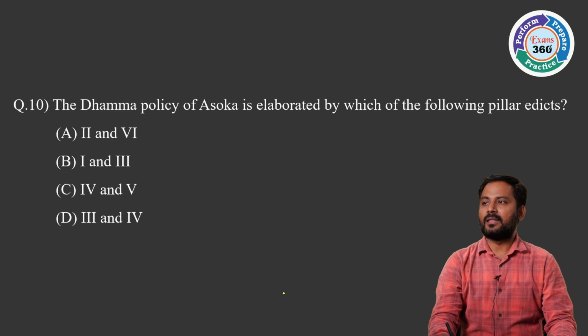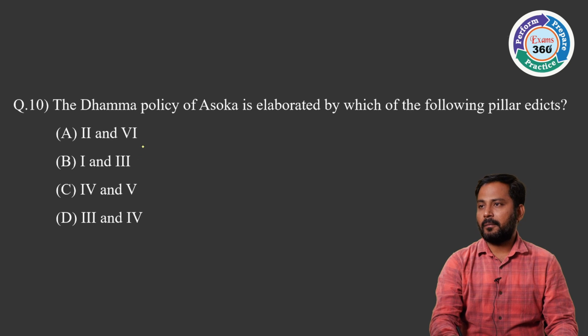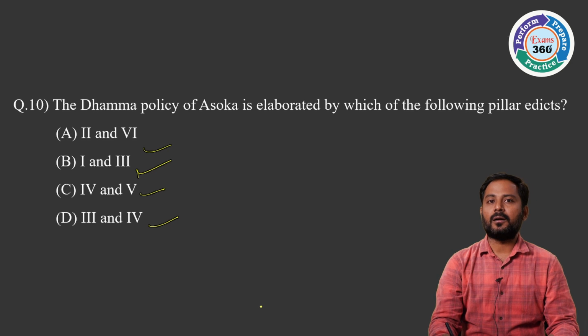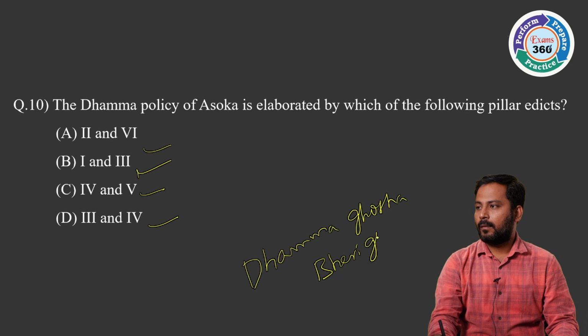Next, the 10th one. The Dhamma policy of Ashoka is elaborated by which of the following pillar edicts? A, 2 and 6, B, 1 and 3, C, 4 and 5, D, 3 and 4. And we have Ashoka. After the Kalinga war, Ashoka took up Dhamma Ghosha rather than Bheri Ghosha. He declined wars. He was not interested in wars and he wanted to propagate the Dhamma.